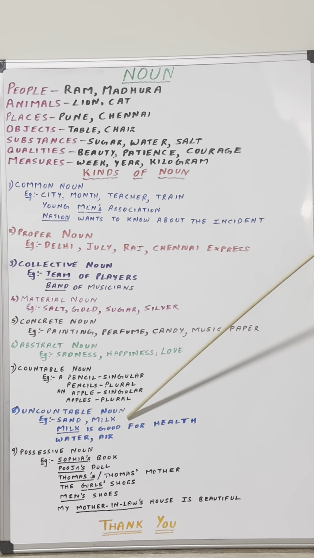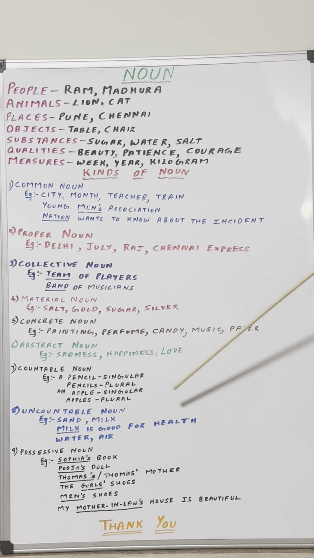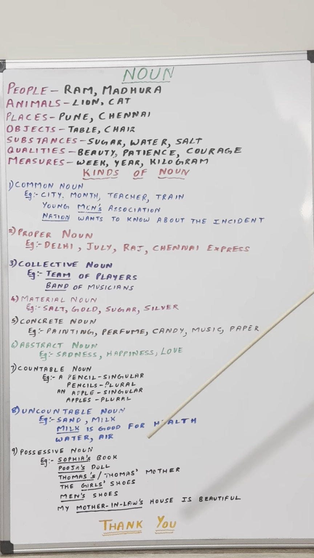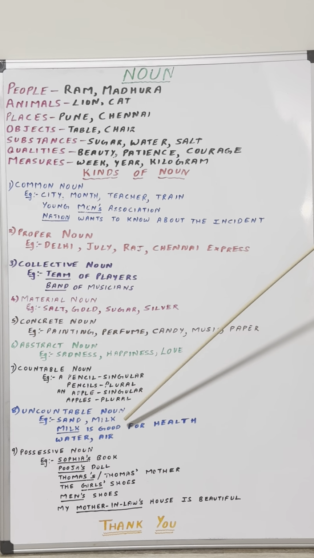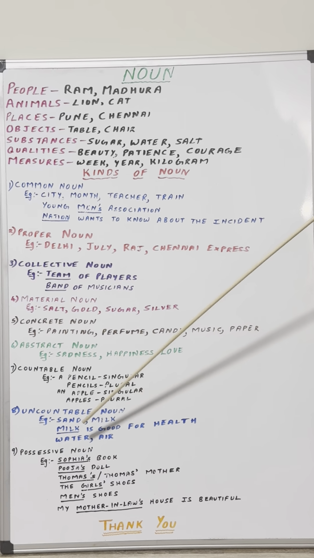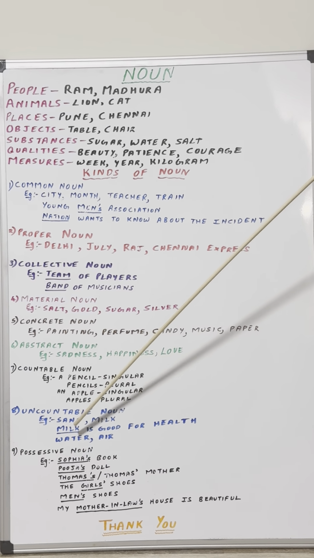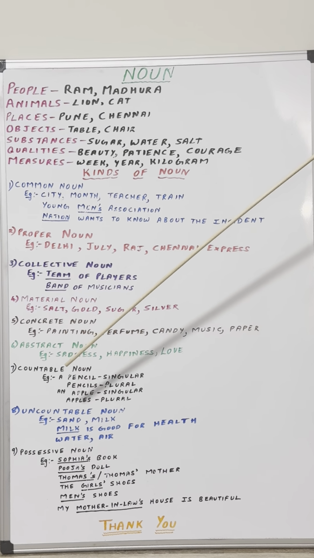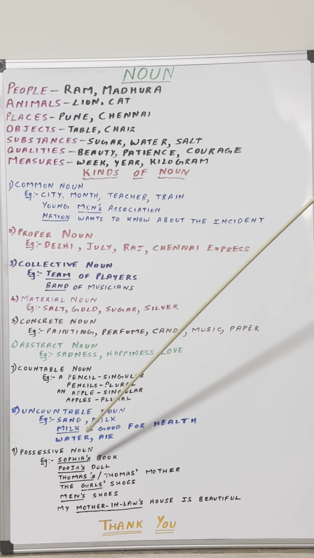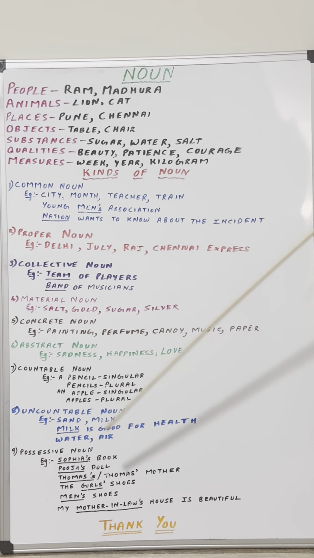So, a noun which cannot be counted in numbers, which can only be measured, which can only be weighed are called uncountable nouns. Uncountable nouns are also called as non-countable noun. They are sometimes also called as mass nouns because they are measured in quantity. Uncountable noun is always written in singular form. You don't use plural form. Now milk is good for health. It's a general term. Now even if here it's 5 liters of milk or 6 liters of milk, you use here is. You don't use are. You don't use plural. It is always singular in count.